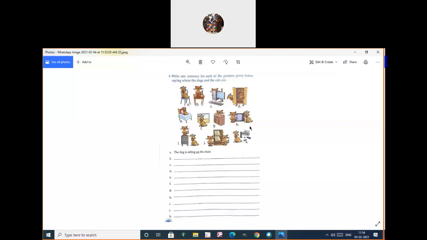We have to write sentences saying where the dogs and cats are. Okay, the first they've given there for the A1. Now we are going to take the sentence for the B1. The first one they gave, where is the dog there? The dog is sitting on the chair. So now we are going to write for the B1. Okay. The cat is sitting. Where is the cat?